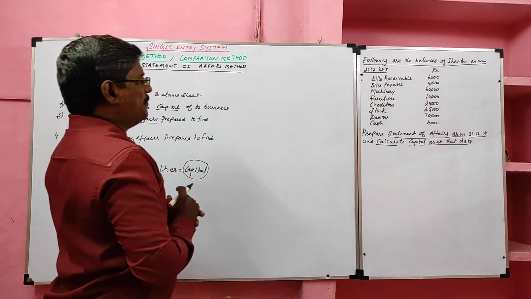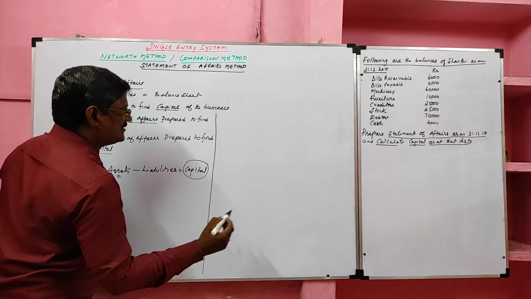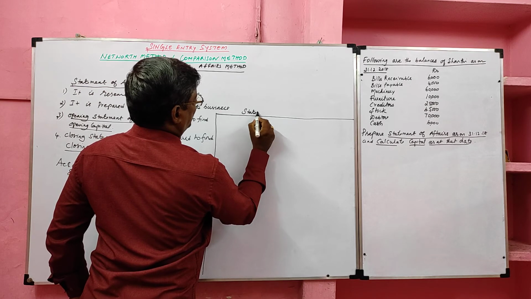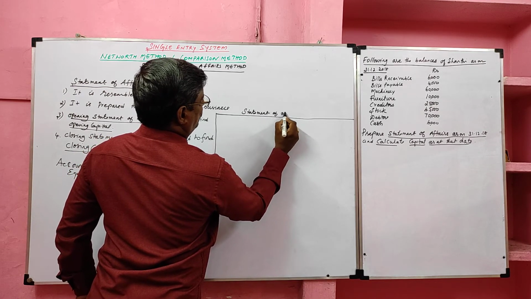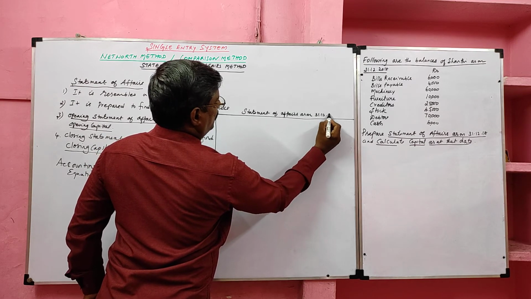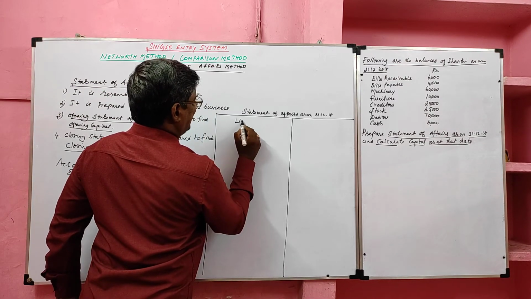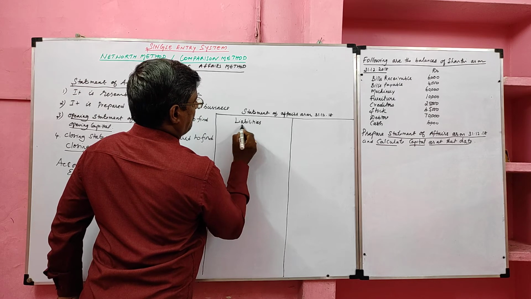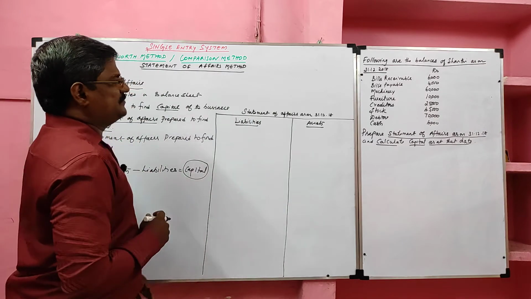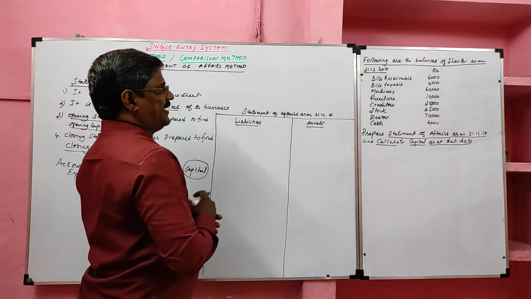Okay, now I am going to prepare the statement of affairs. Listen carefully. Statement of affairs, it's like a balance sheet. It resembles a balance sheet. The heading goes like this: Statement of affairs as on 31/12/2018. It has two sides. Left hand side, liabilities are recorded. Right hand side, assets are recorded. It's like a balance sheet. In a balance sheet, on the left hand side we record liabilities. On the other side we record assets.